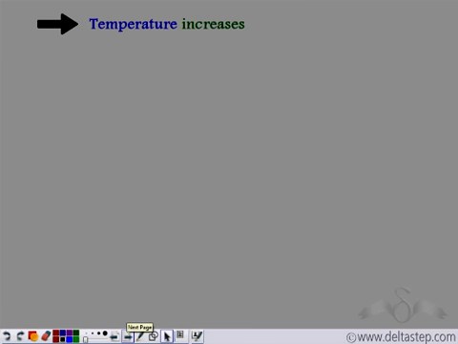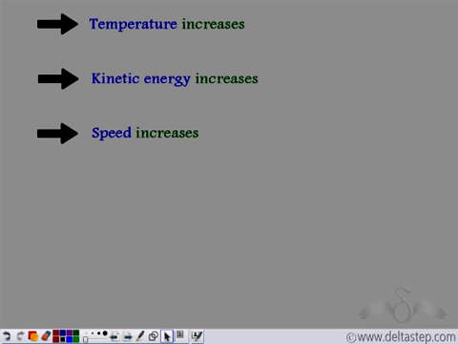Let's see again how this boiling, or change of the liquid state to gaseous state, takes place. So we provide heat energy to water. That is, we are increasing the temperature of the sample, which in turn increases the kinetic energy of the particles. As you increase the kinetic energy of the particles, the speed of the particles increases.